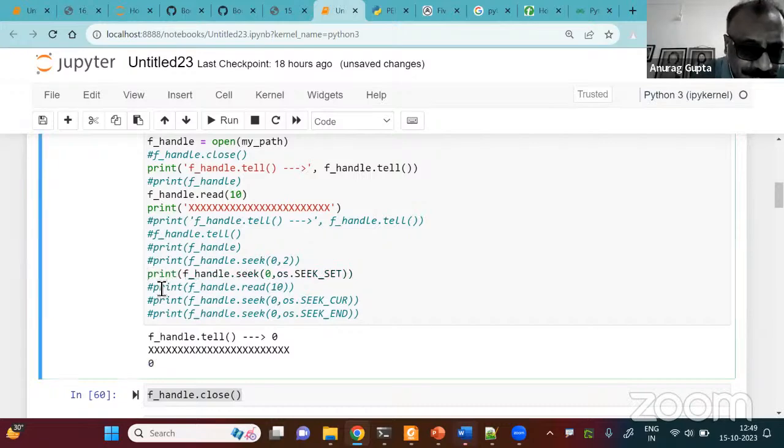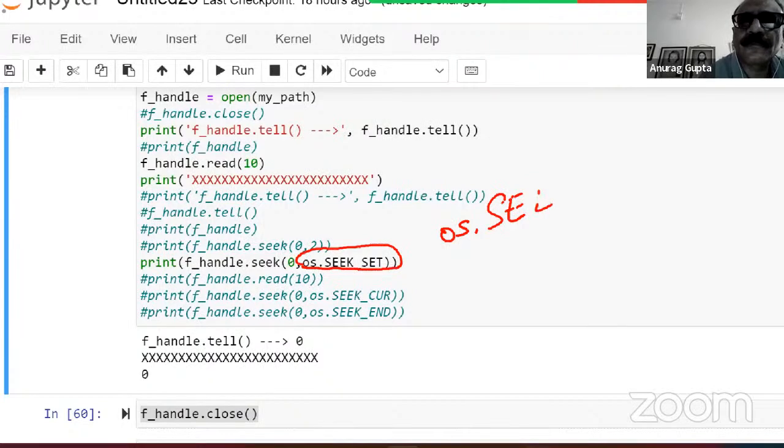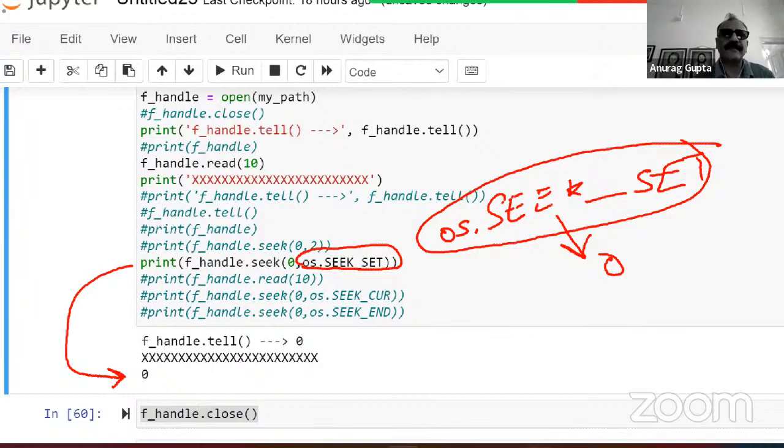Let's run it. What I've done is give seek, and in the second parameter I'm giving os.SEEK_SET. This is basically equal to 0. That means come to the beginning of the file. That is why the cursor location is giving you 0.